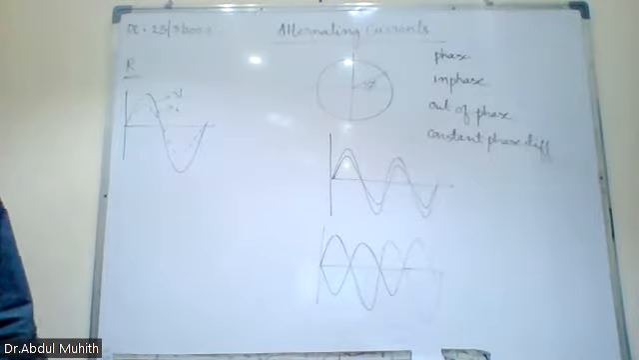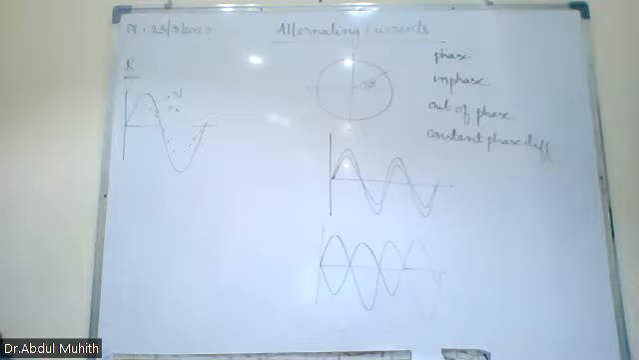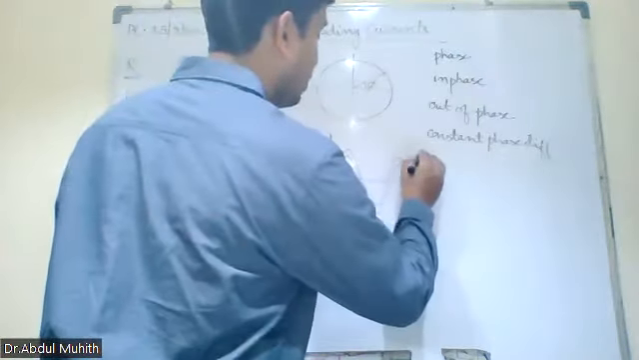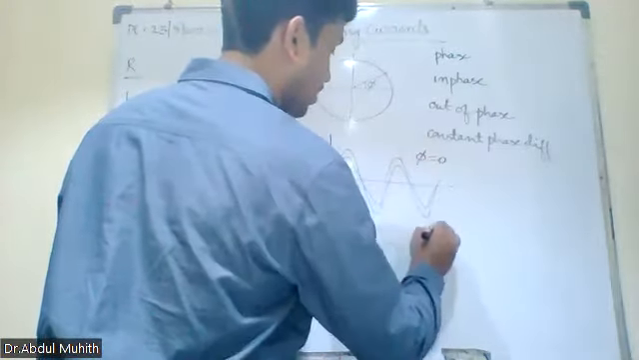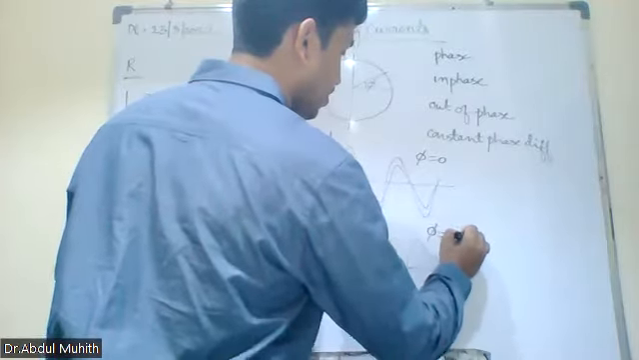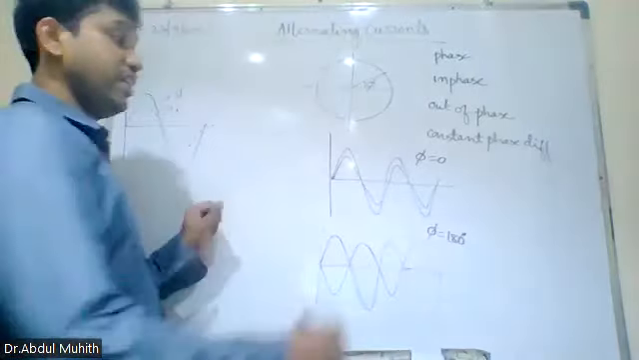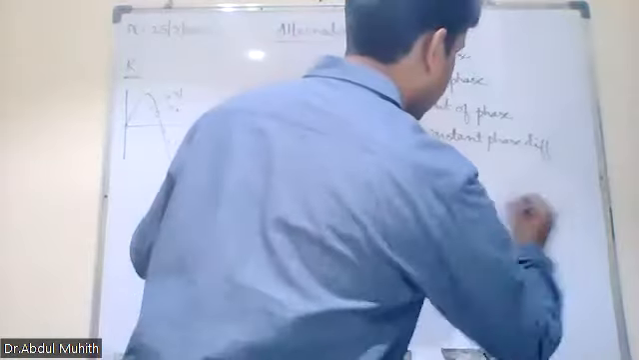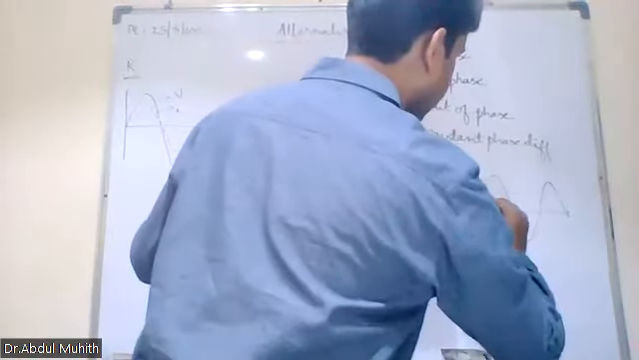So for out of phase, what angle is it? 180 degrees. Phi is equal to 0 for in phase, and phi is equal to 180 for out of phase. Now again see here, this is the constant phase difference.